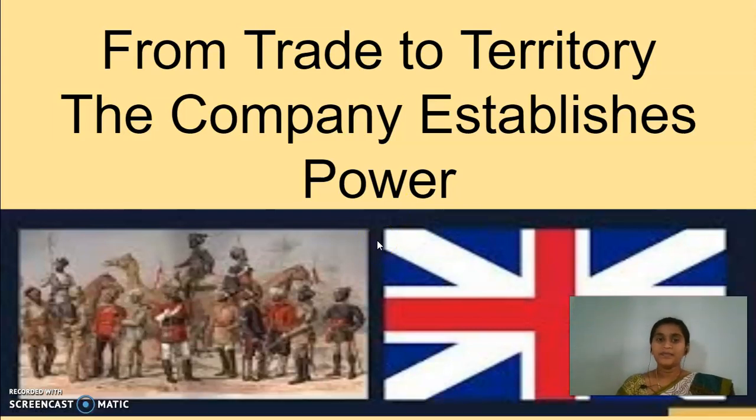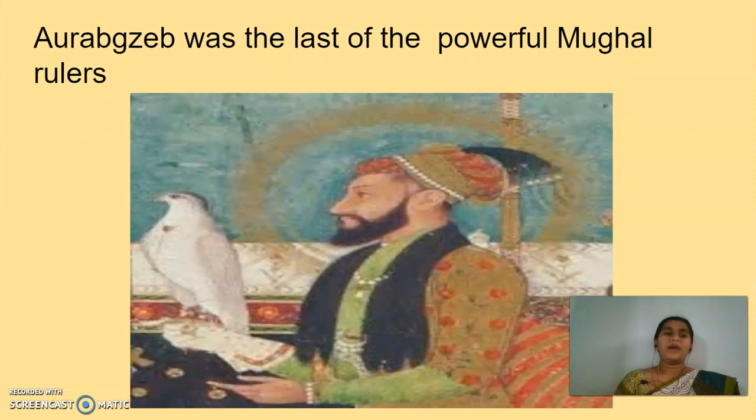Okay, children, in the last session I explained about the Marathas and even about the Mughal emperors. Do you remember, yes or no? Coming to the Mughal rulers, the Mughal empire started in the year 1526.